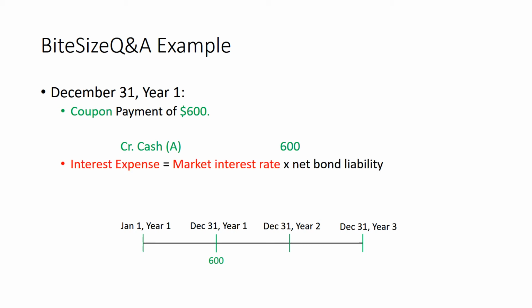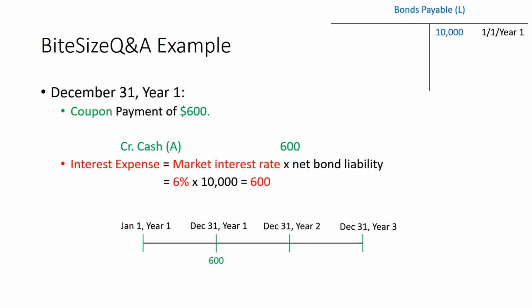We're going to debit interest expense, and we can calculate that as the market interest rate times the net bond liability. And what bond liability do we have? Well, all we have is the bonds payable that was initiated on January 1st, year 1 of $10,000. So the market interest rate of 6% times $10,000 is $600, and we can debit interest expense for $600.